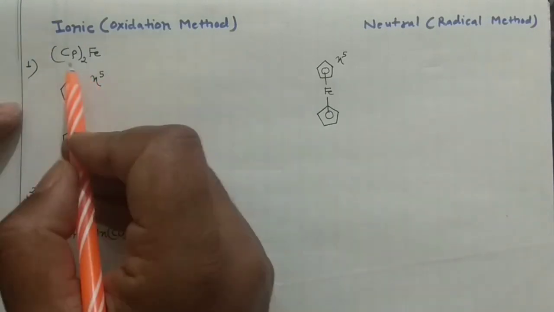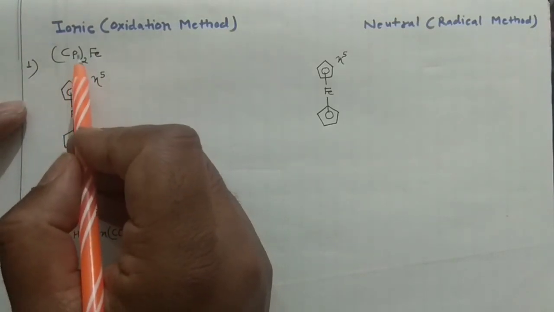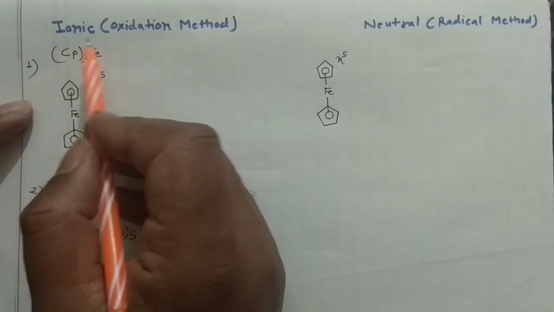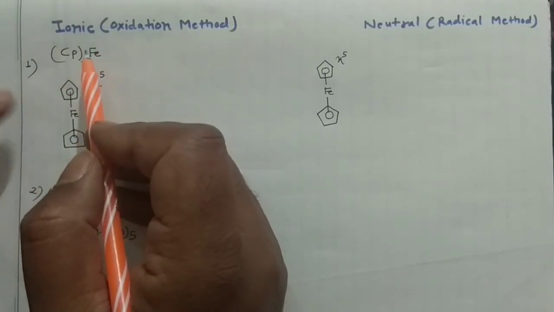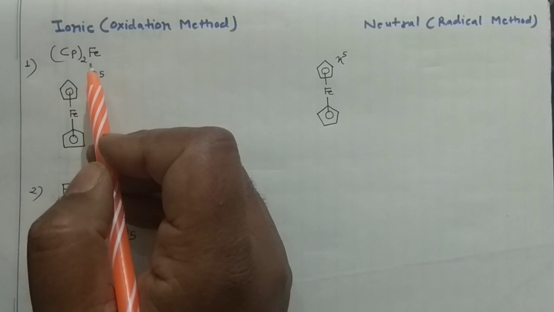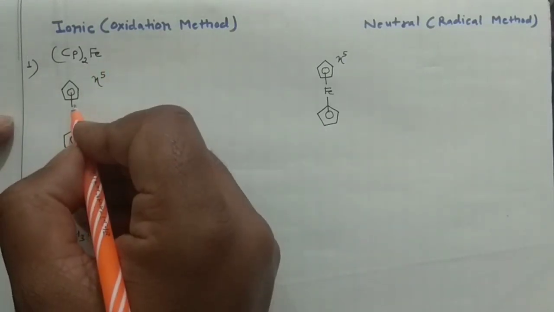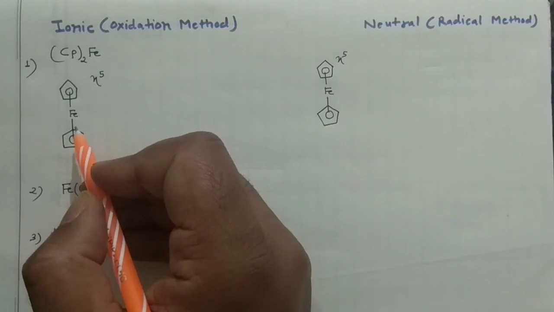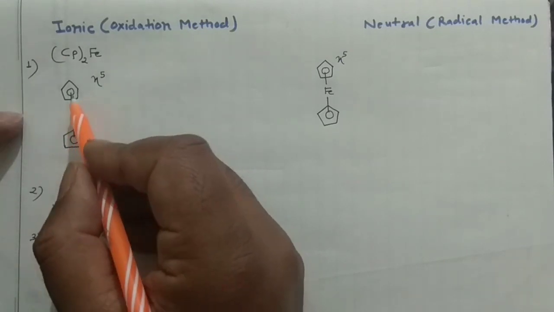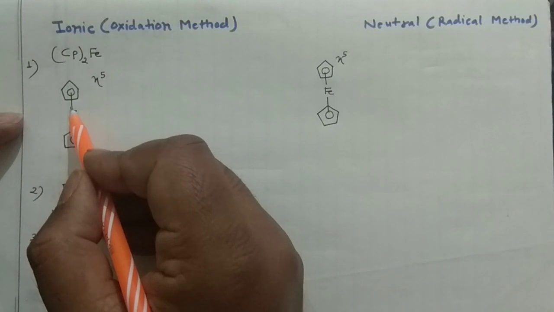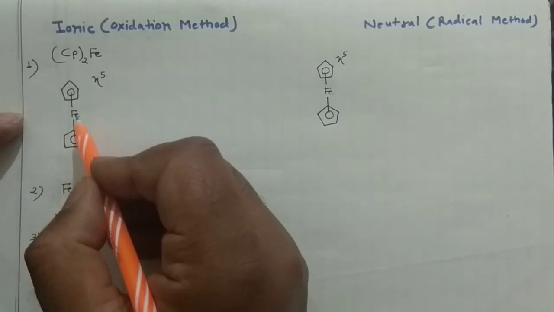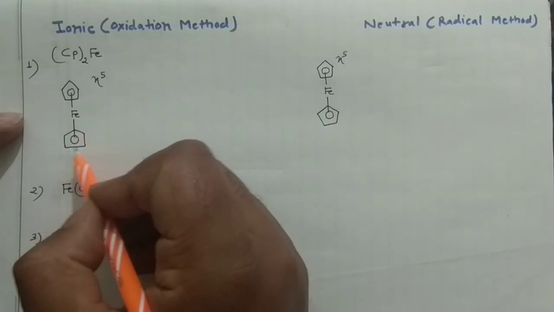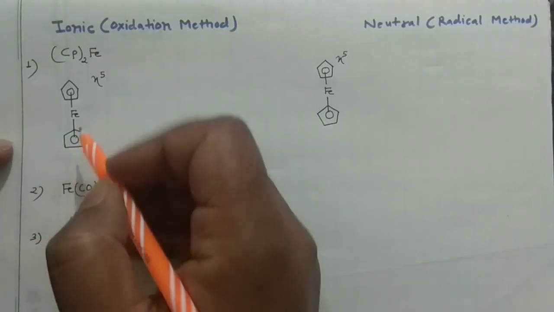So this is Cp2Fe. Cp is the cyclopentadienyl anion, and I'm going for the ionic method. You should remember that in the ionic method, you will do heterolytic fission. Heterolytic fission means this bond will break. And remember, in the hapticity lecture, you already know that whenever I start the bond from the center, it means all the 5 carbons are connected with the iron. Similarly, this is true here. This compound is ferrocene, a very famous compound.